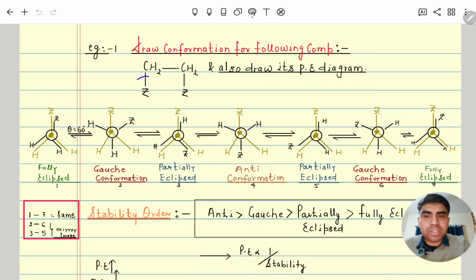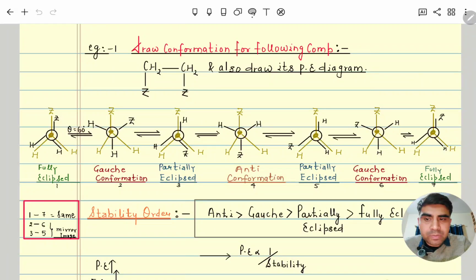This single bond will rotate, and this one will also rotate. We consider this one as the front carbon and this one as the back carbon. First, suppose this is eclipsed: Z is covered by Z, and the hydrogens are covered. The angle between both Z, and similarly the hydrogens, is 0. So this is fully eclipsed.